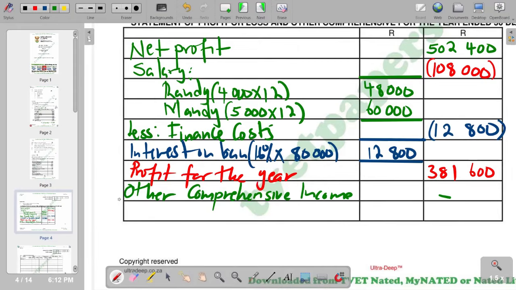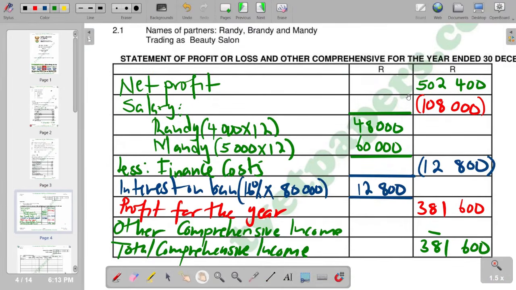Then the final figure becomes the total comprehensive income for the year, which is going to be the same figure, which is 381,600. So that is the part of our statement of profit or loss and other comprehensive income.